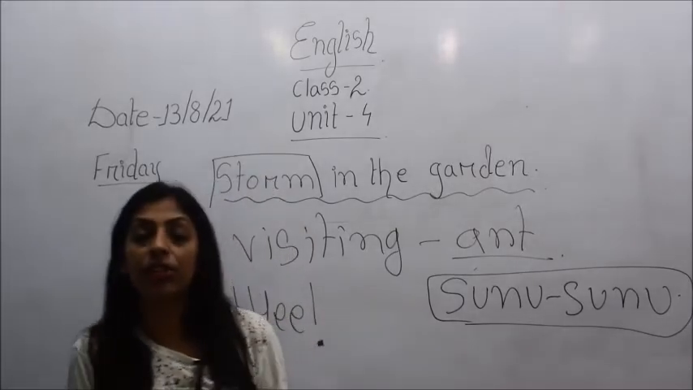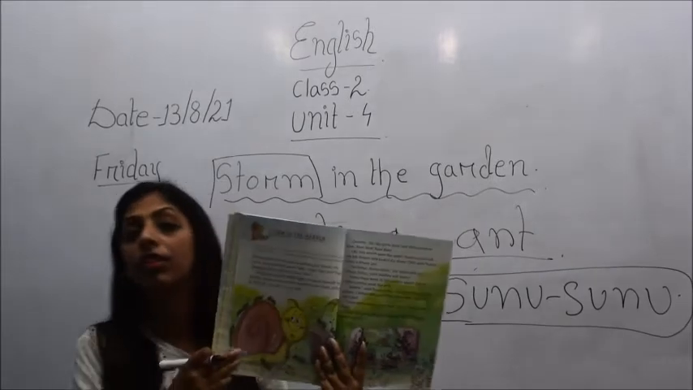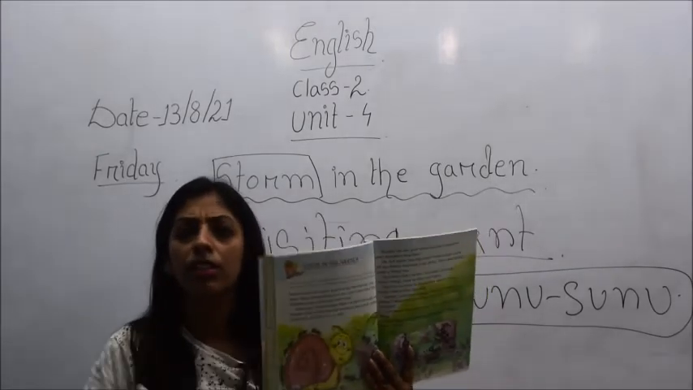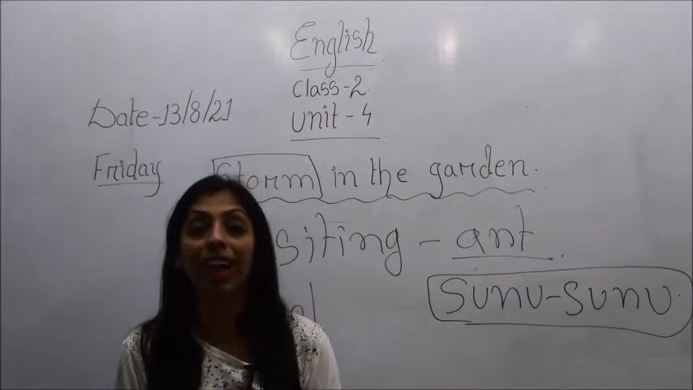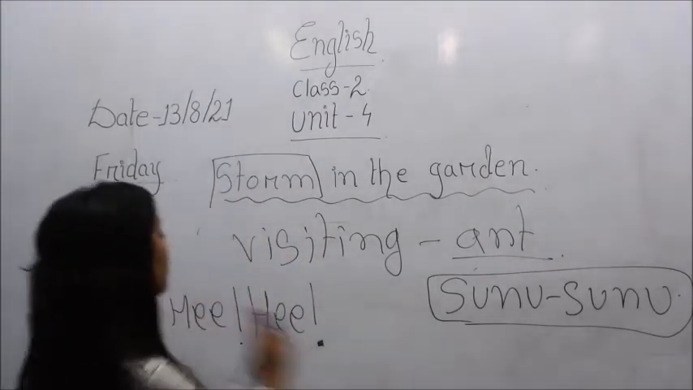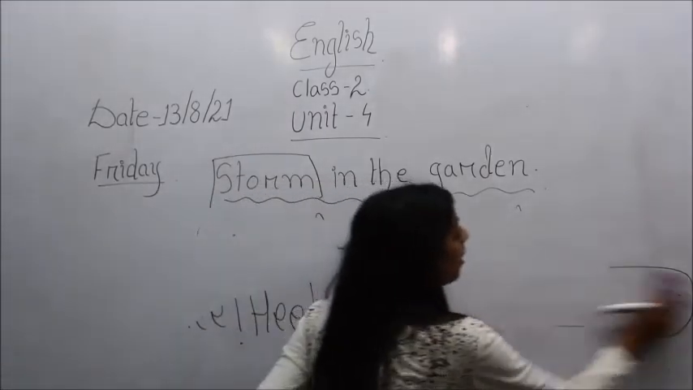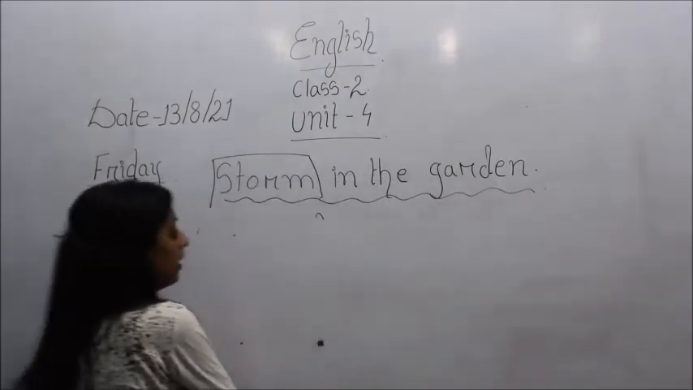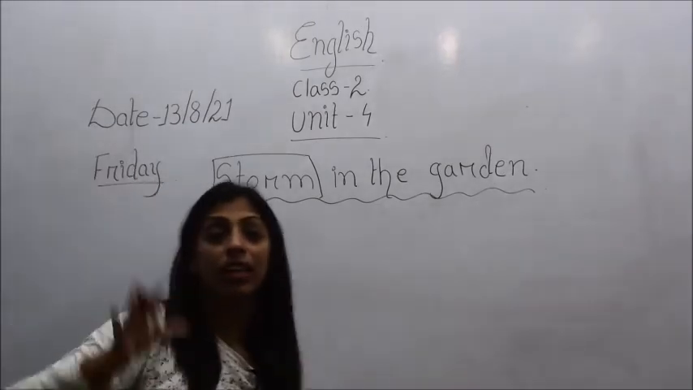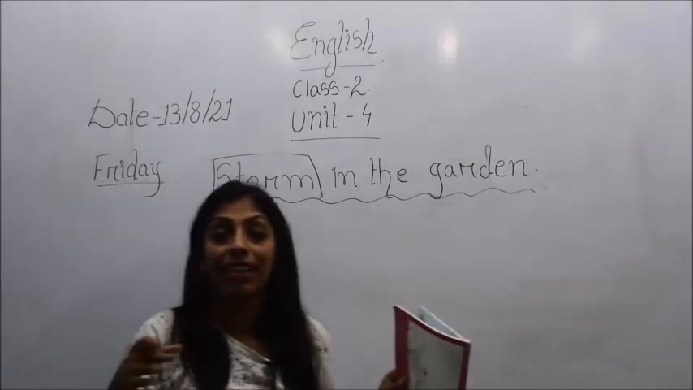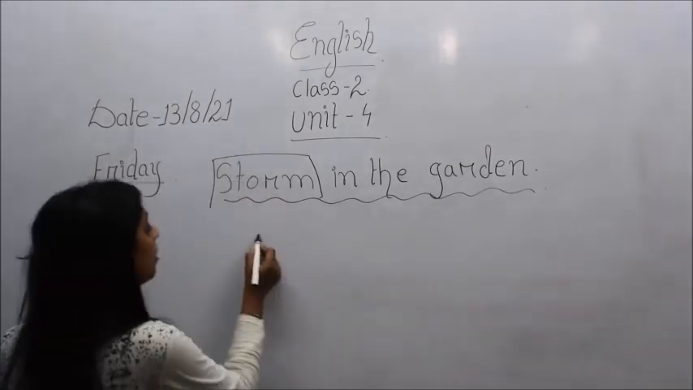So you see, children, when Sunu was going to meet his friend, suddenly what happened? Suddenly a light crashed through the clouds. So children, you might have seen the lightning, right? वो जो बिजली होती है ना, when that lightning occurs, then what happens?